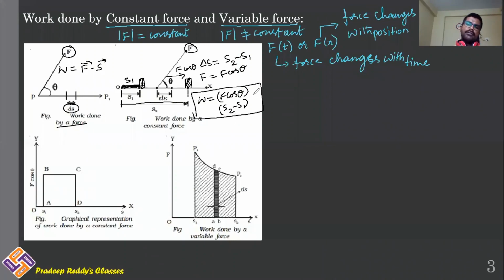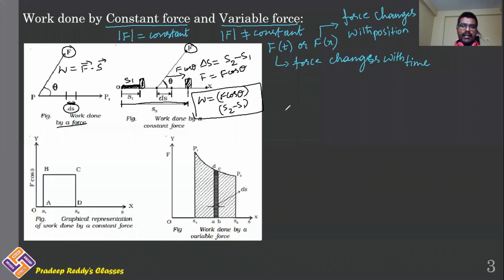Here the displacement of the body, final displacement minus initial displacement, gives you the total displacement of the object, and the force which is applied, as it is constant, you will be taking one single value for the force, that gives you net work done.